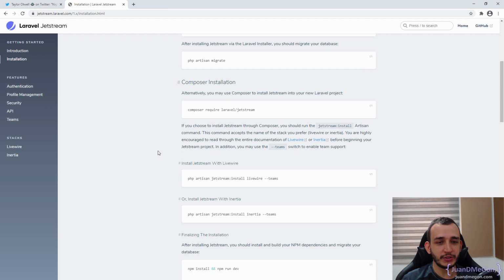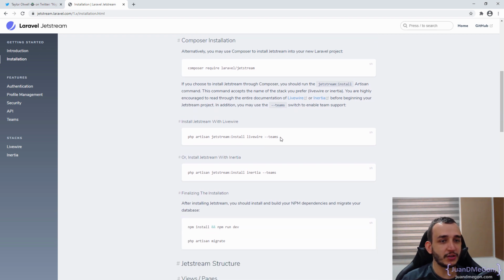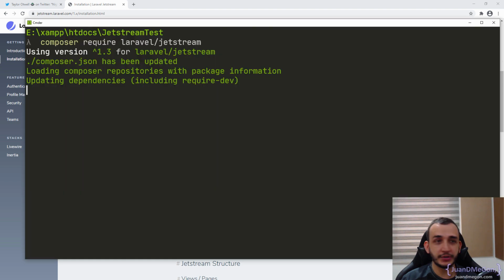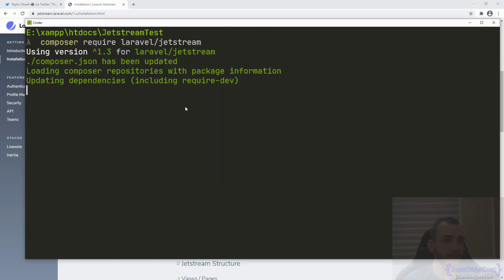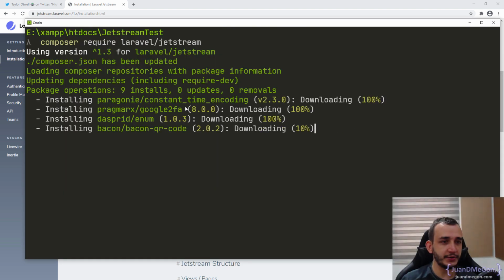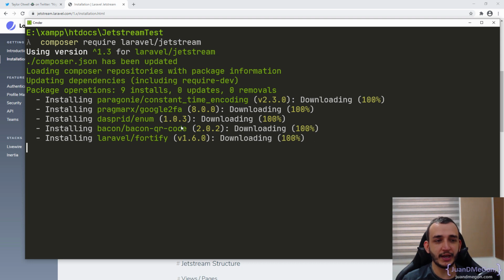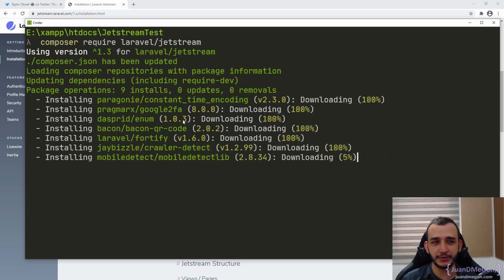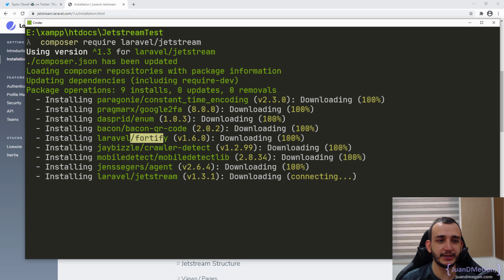Once again, after this we just need to install Laravel Jetstream in our project. That basically means obtaining probably some views, some configuration files, and so on. You can check it a few seconds after we have the dependency in our project. So let's wait a few seconds. There it is. There you have the different dependencies that it has. We have Laravel 45, which is pretty interesting, as you can see.